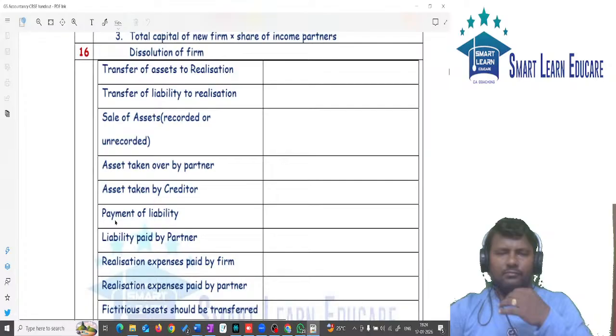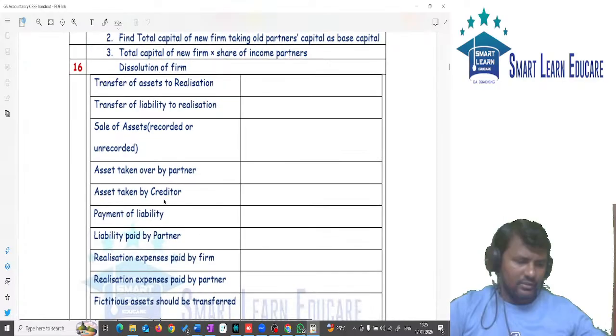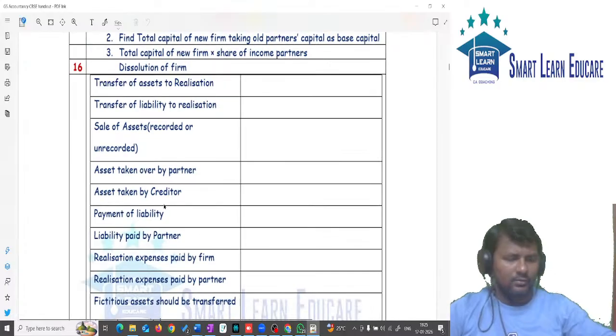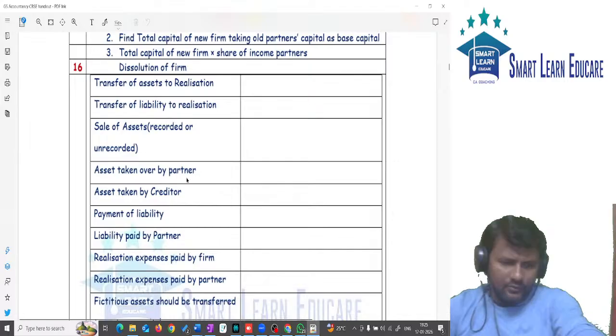Dissolution of firm related notes I have given. Are you able to see this? Okay, so let us discuss the journal entries first. Okay, first entry.